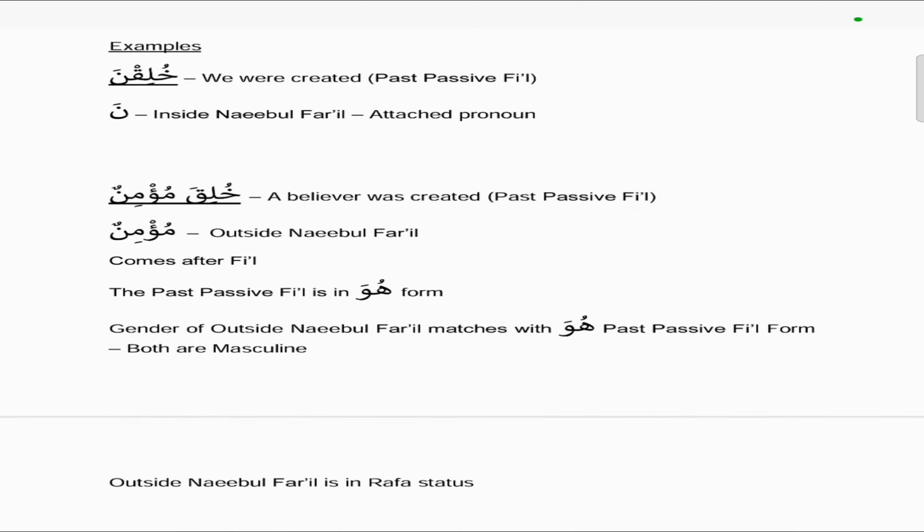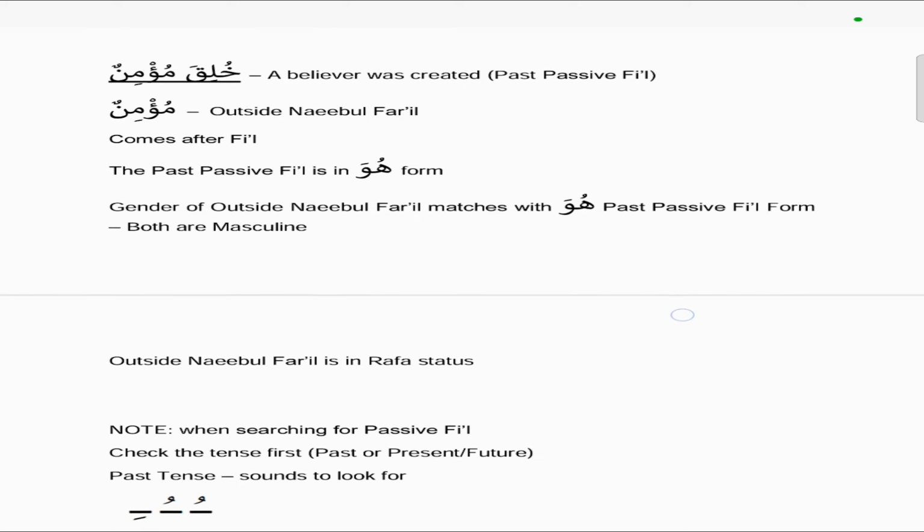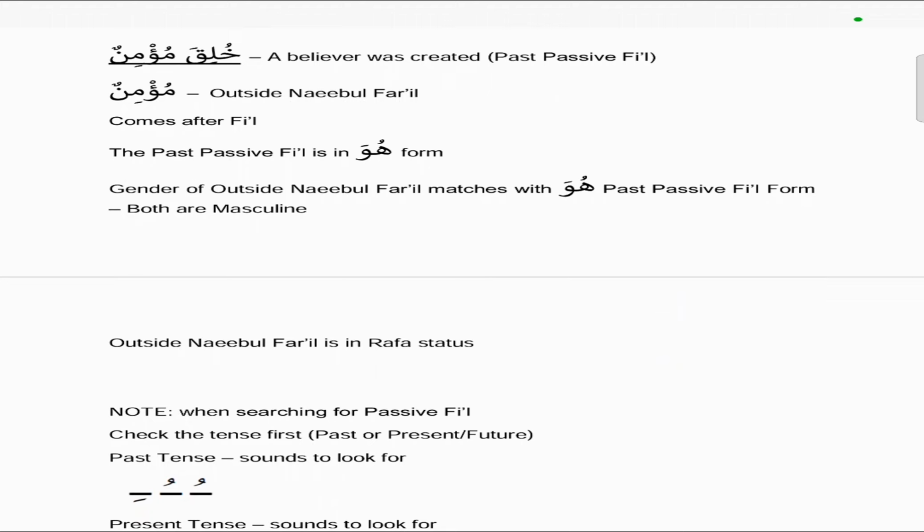So some examples would be khuliqna, which means we were created. So this is a past passive fi'il. So the noon is inside the na'ibul fa'il, which is the attached pronoun. And the other example is khuliqa mu'minun. So this means a believer was created. So this is a past passive fi'il.